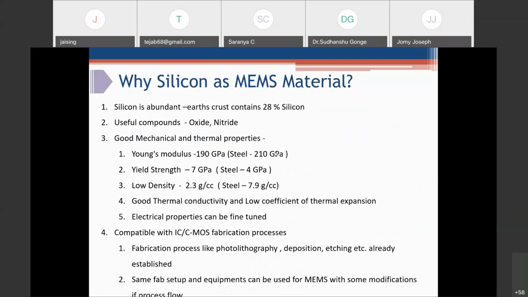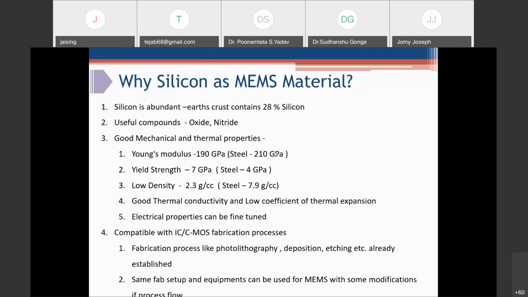First thing, silicon is abundant and it has many useful compounds. It has very good mechanical and thermal properties. It is close in mechanical properties to steel. Young's modulus of silicon is around 150 GPa, while steel has 210 GPa. Still, it has a very low density. It has very good thermal conductivity and coefficient of thermal expansion. And the most important thing about silicon is that its electrical properties can be fine-tuned based on your need.